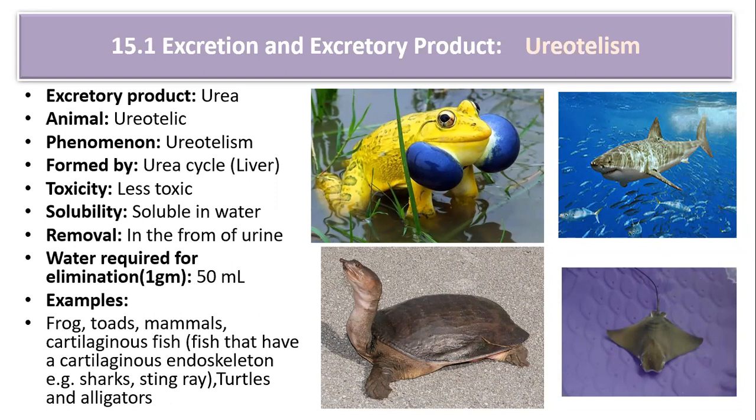Coming to the third phenomenon, that is called uricotelism. Okay, so uricotelism is a phenomenon where animals are going to excrete the nitrogenous waste product in the form of uric acid. The animals are called uricotelic. The phenomenon is called uricotelism. Now that uric acid is formed by a process called the inosinic pathway. Again, this inosinic acid pathway occurs in the liver. So the site for the inosinic pathway is the liver.